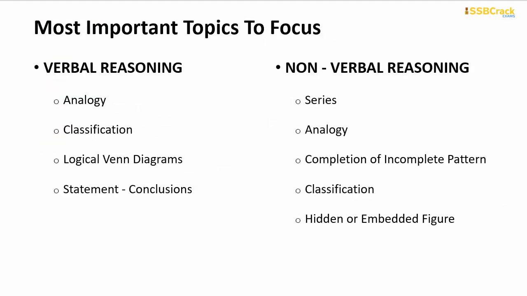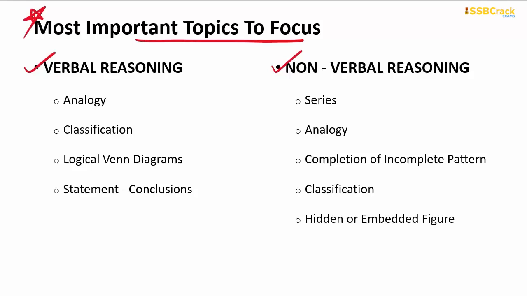And now coming upon to the most important part of this lecture, that is the most important topics that you should focus on for your upcoming AFCAT exam. So I will tell you some topics from verbal reasoning and some topics from non-verbal reasoning. And these topics comprise around 70 to 80% of your paper from this section.